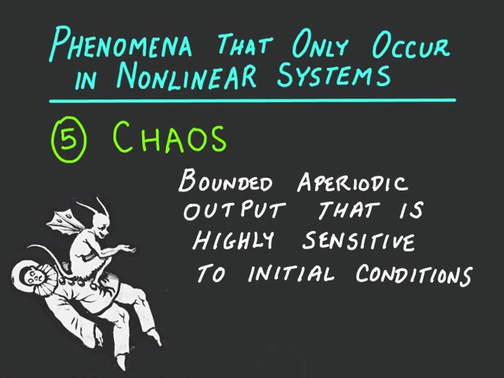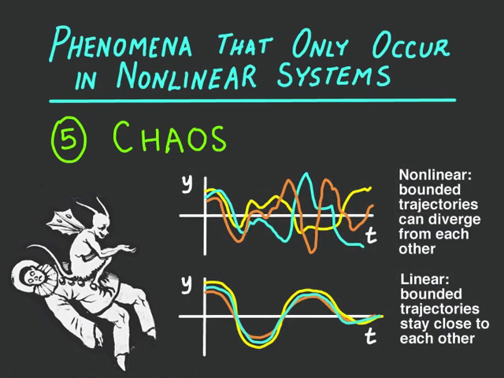The last phenomenon of nonlinear systems that we'll discuss today is chaos. Now you've heard of chaos, I'm sure. It's a very popular topic in the media. What is chaos? Chaos is a bounded aperiodic output that is highly sensitive to initial conditions. The three important terms in this definition are bounded, aperiodic, and highly sensitive. It's those aspects which make chaos chaos.